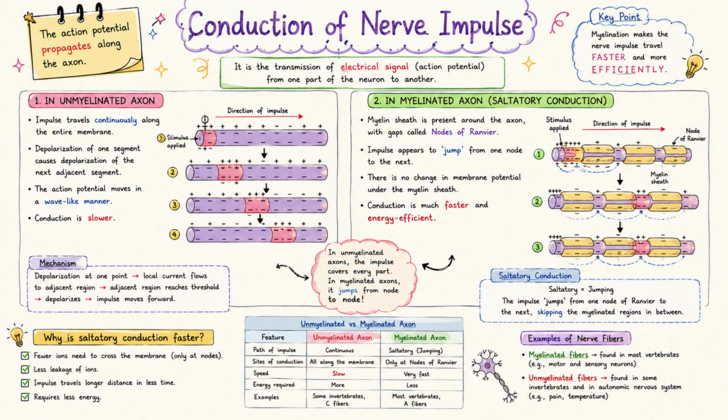Saltatory conduction. In myelinated axons, the impulse appears to jump from one node of Ranvier to the next. This is called saltatory conduction. Because of this jumping movement, nerve impulses travel much faster through myelinated fibers.